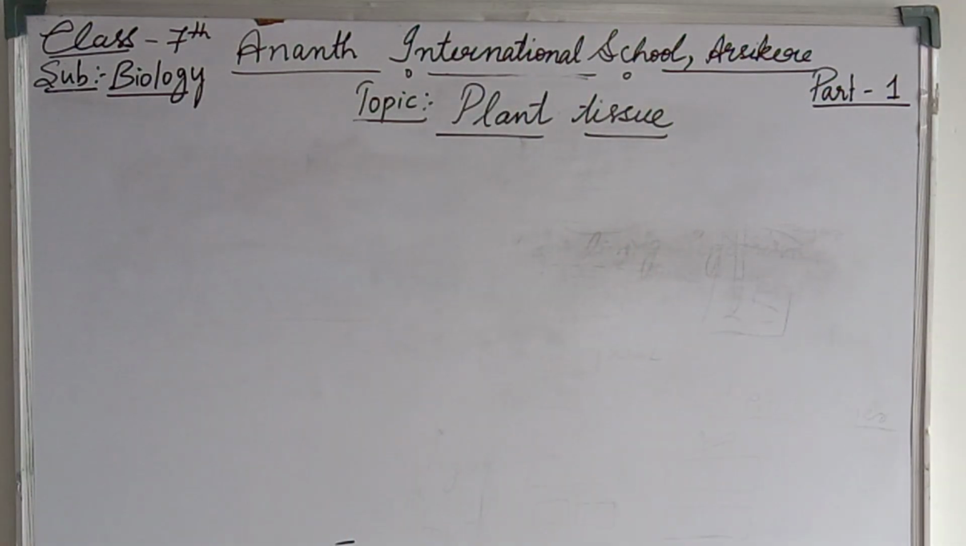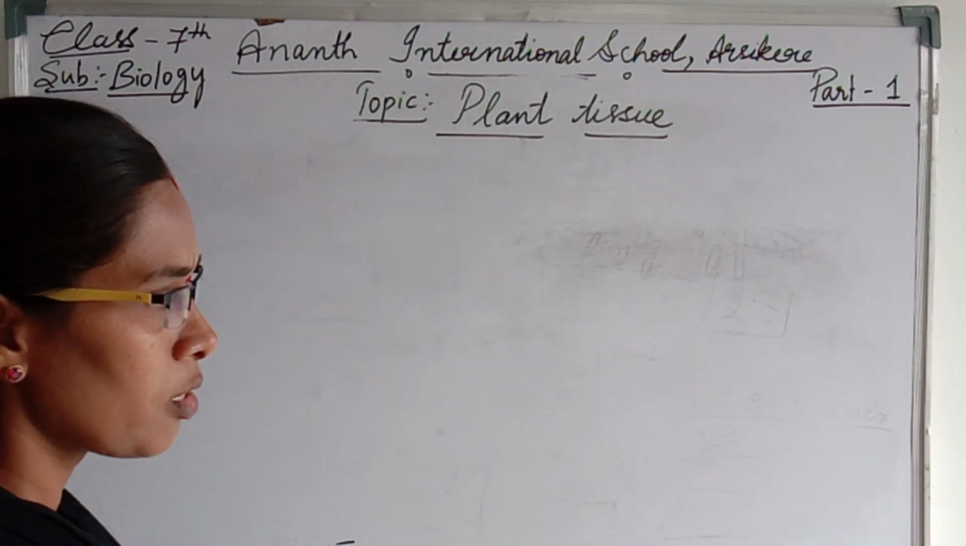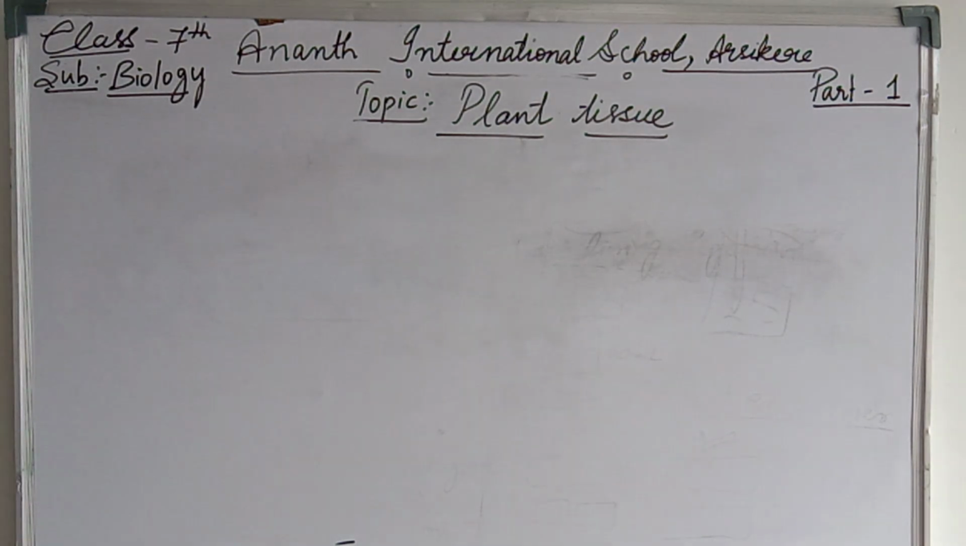Before entering into plant tissue, just recall what we have learned in class 6 about the cell. As we all know, we need different materials to construct a house. What are the materials needed? Brick, cement, stones, crushed stones and even paint, all these materials are needed to build a house. The main material we need to build a house is brick.